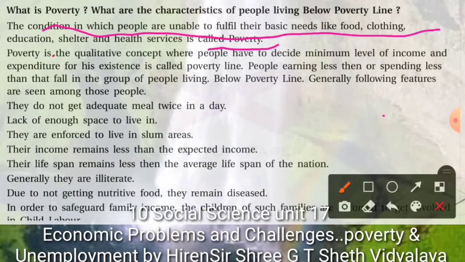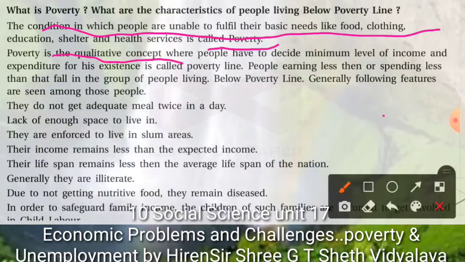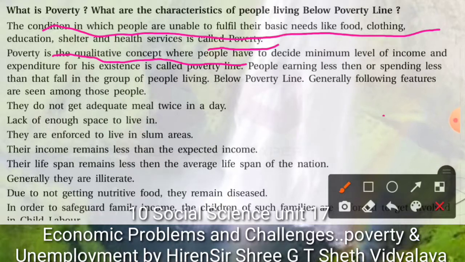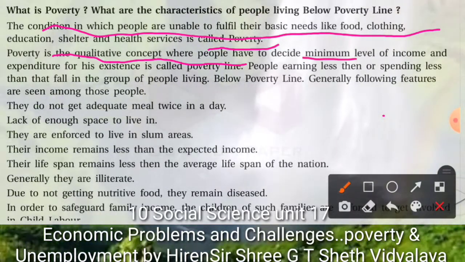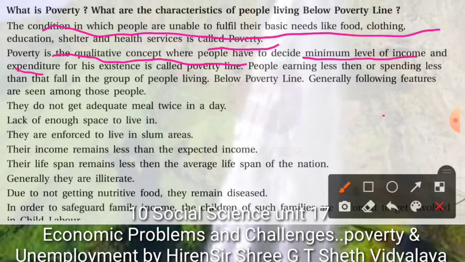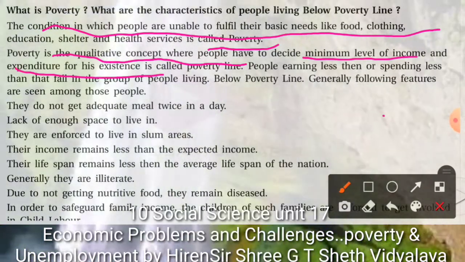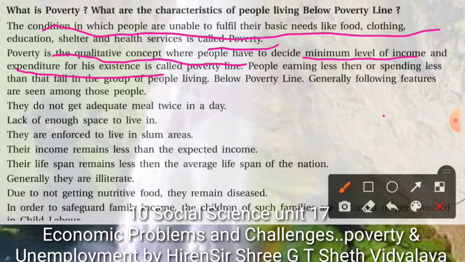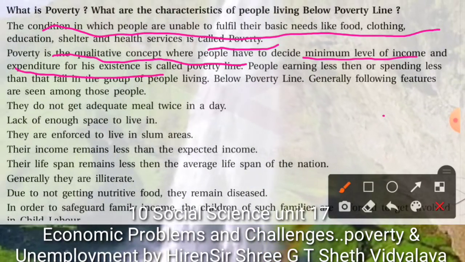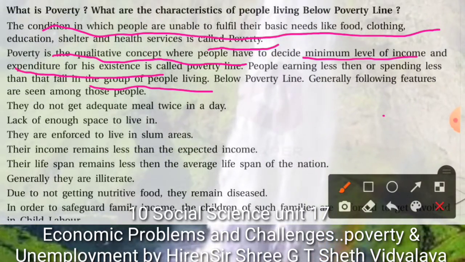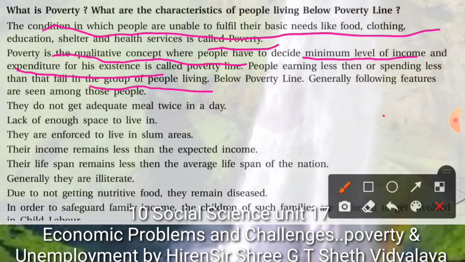So poverty is a quantitative, qualitative concept where people have to decide the minimum level of income and expenditure for existence, which is called the poverty line. People earning less or spending less than that fall in the group of people living below the poverty line.